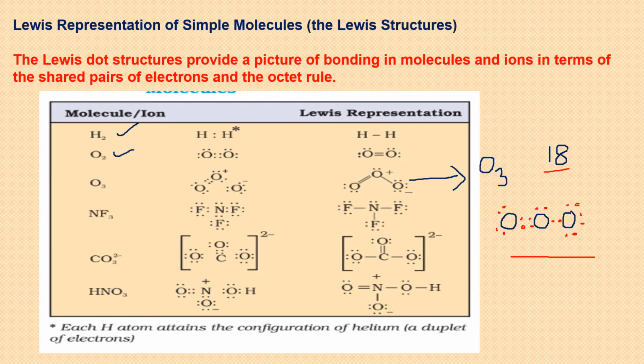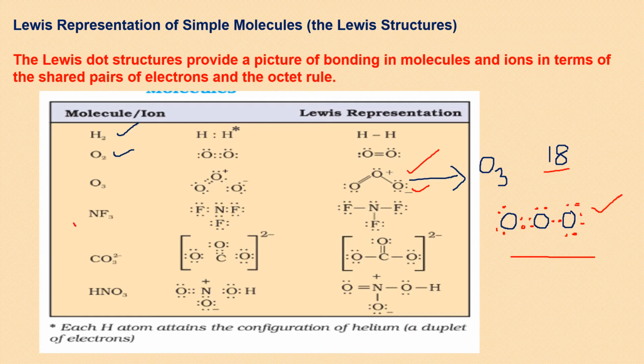And it's not necessary to make the structure in bent form like this, though it is bent structure. But Lewis did not explain anything about the shape and geometry of the molecules. So it is acceptable like this also in Lewis dot structure, and like this also. About the shape and geometry, we will discuss when we discuss valence shell electron pair repulsion theory.